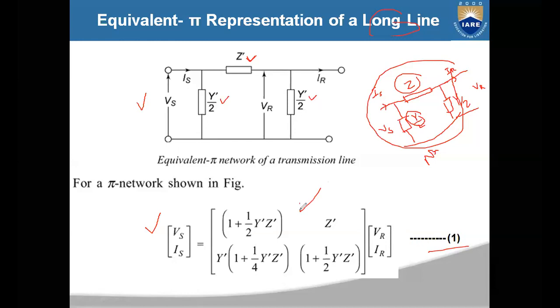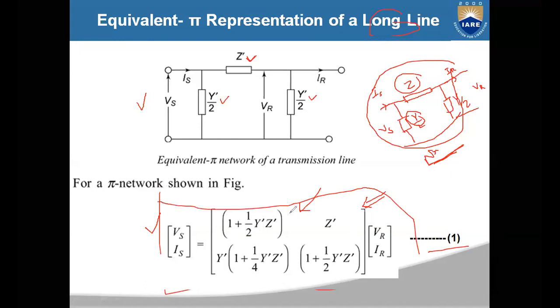And here the ABCD matrix is this one. A is equal to 1 plus Y dash Z dash by 2, B is Z dash, C is Y dash into 1 plus Y dash Z dash by 4, and D is 1 plus Y dash Z dash by 2. How did you get this equation? This is from the medium transmission line. For the medium transmission line network, we already developed the equations, and those equations are represented in matrix form. I'm directly using those equations, which were actually developed for a medium transmission line network.